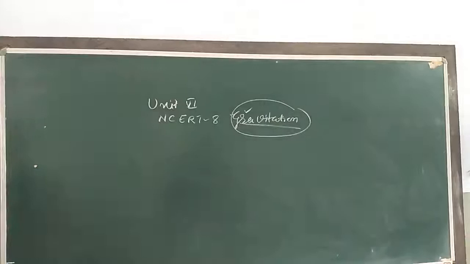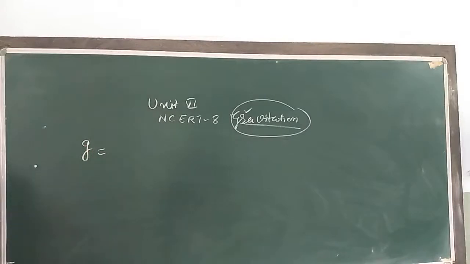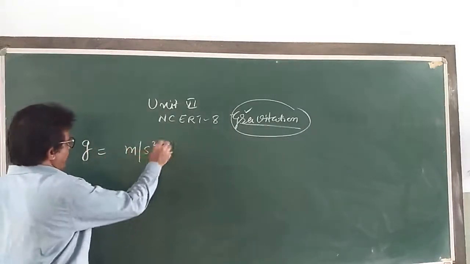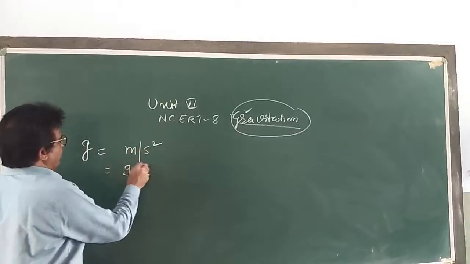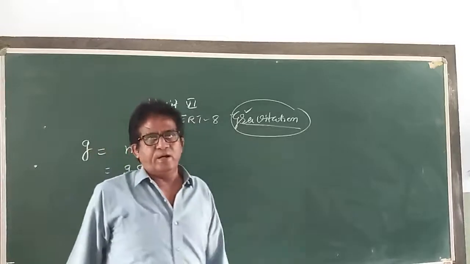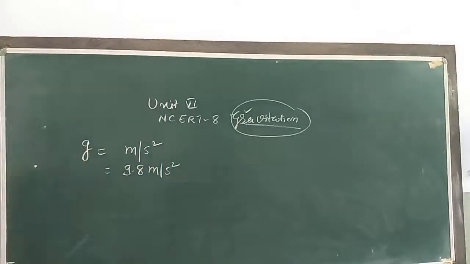So it is denoted by a small letter g. The unit of acceleration is meter per second square, and the acceleration due to gravity is this one, 9.8 meter per second square. Write down.